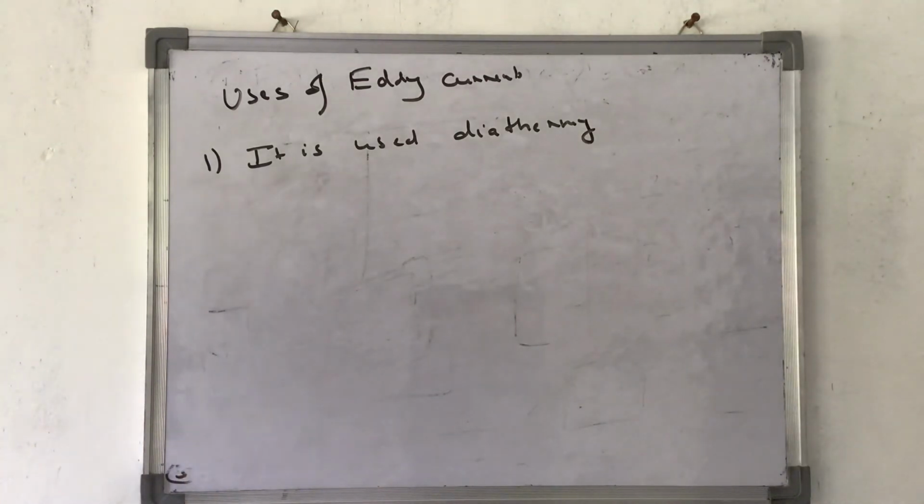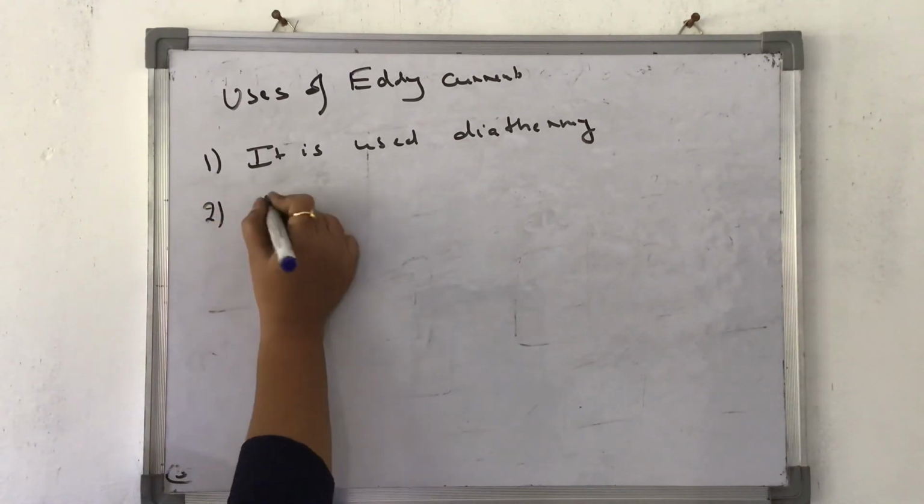In medical science, many diseases are simply corrected by heating. So this is called diathermy, like treating certain problems with the help of only heating effect. Because it produces eddy current, it produces heating effect, so it is used over there.